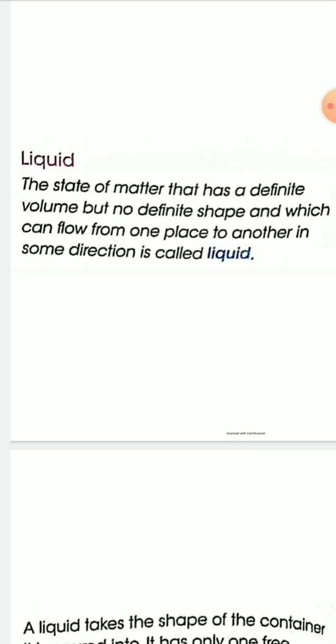The state of matter that has a definite mass and a definite volume but no definite shape, and which can flow from one place to another in some direction, is called liquid.